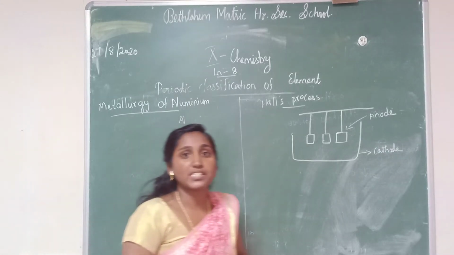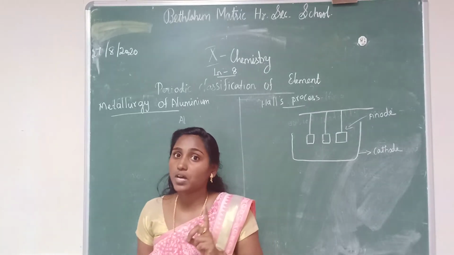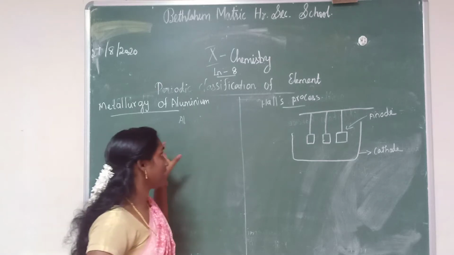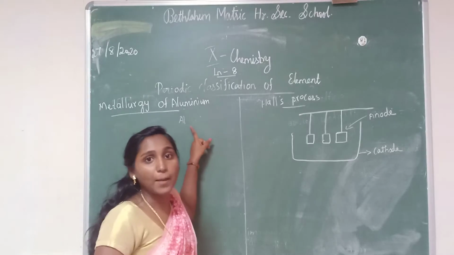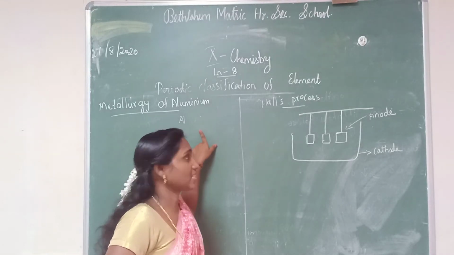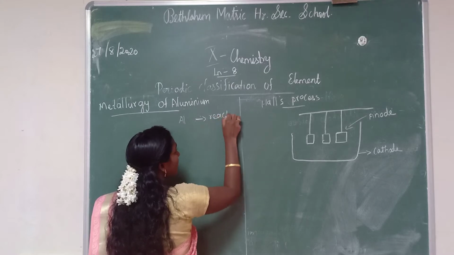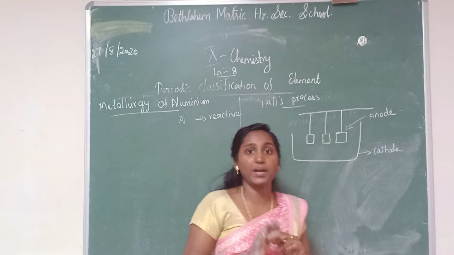Aluminium is the most abundant metal in the earth's crust. This is one more question: which metal is the most abundant metal in the earth's crust? Aluminium. It is a reactive metal, so aluminium will be present in a combined state.